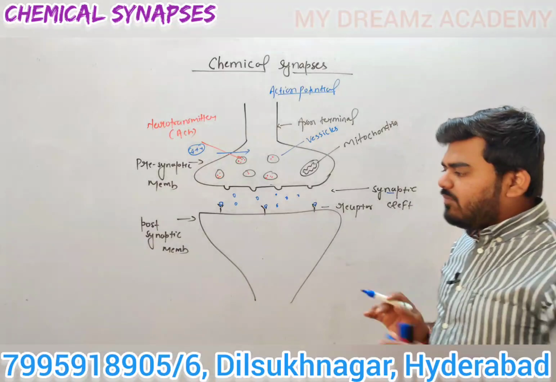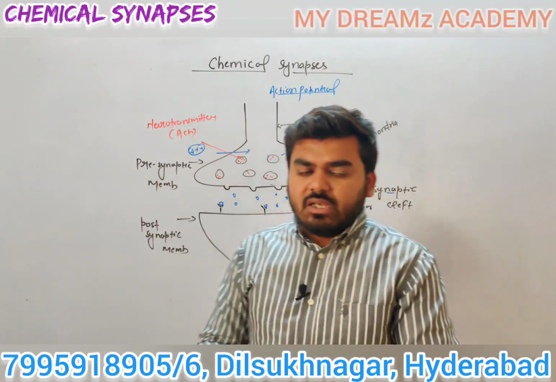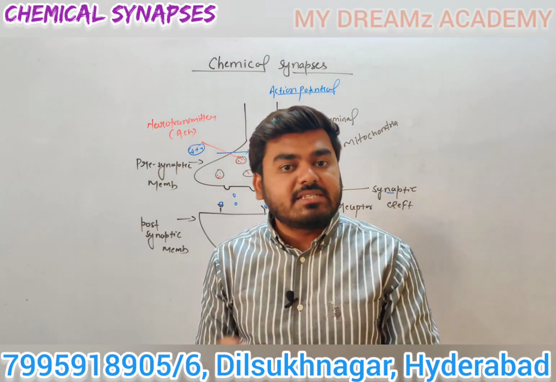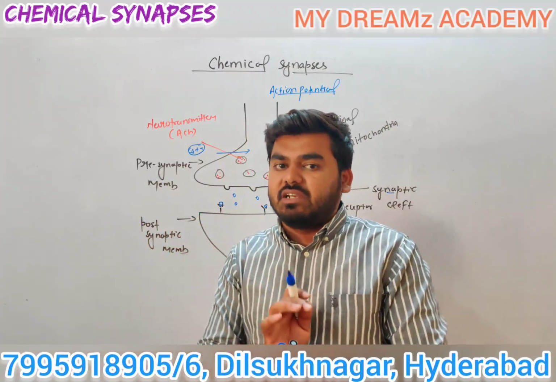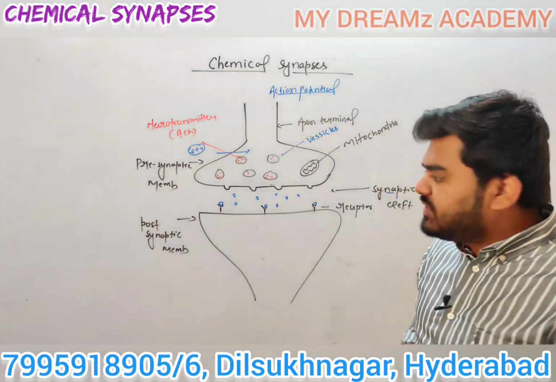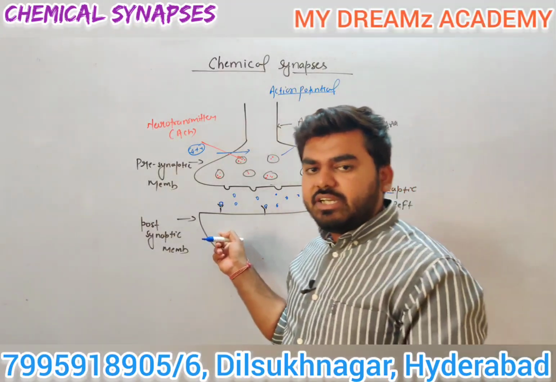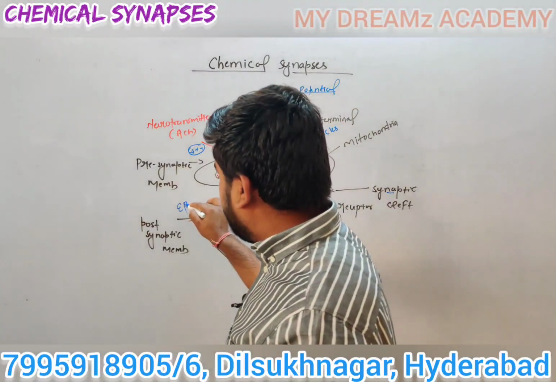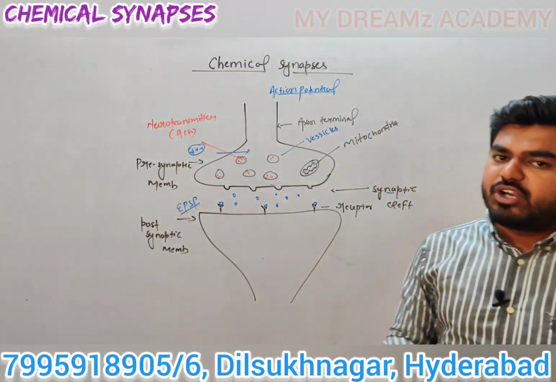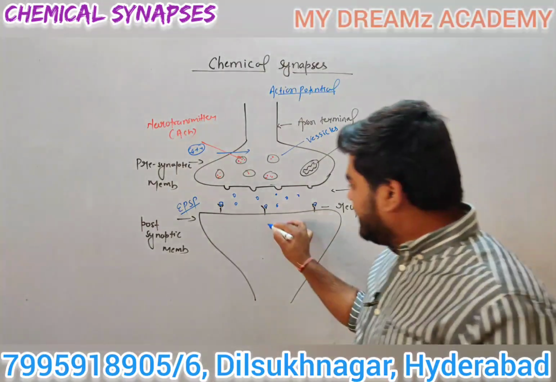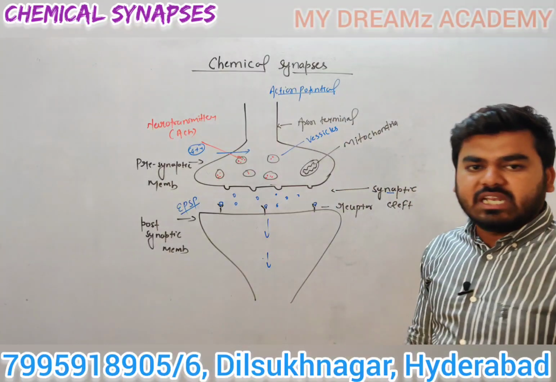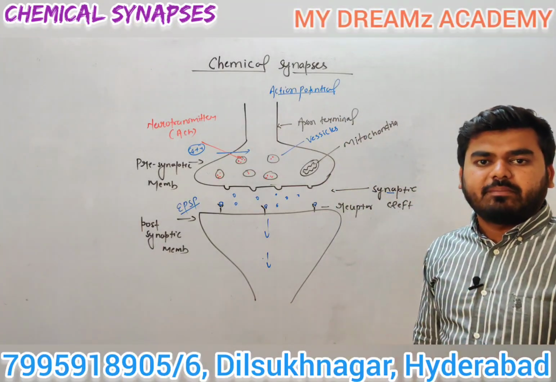During that time, some ion channels will open, like the sodium ion channel, and a potential will be generated. The generated potential is known as EPSP, the excitatory postsynaptic potential. After that, transmission of the impulse occurs in the postsynaptic membrane from the presynaptic membrane.